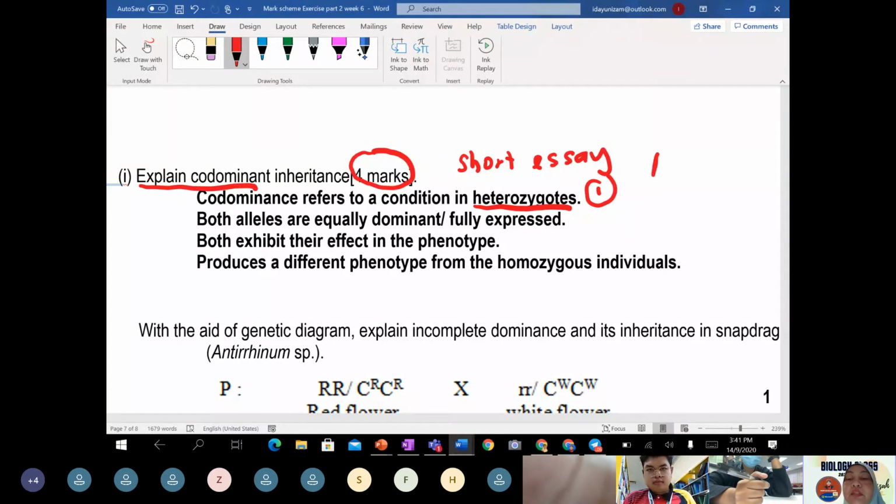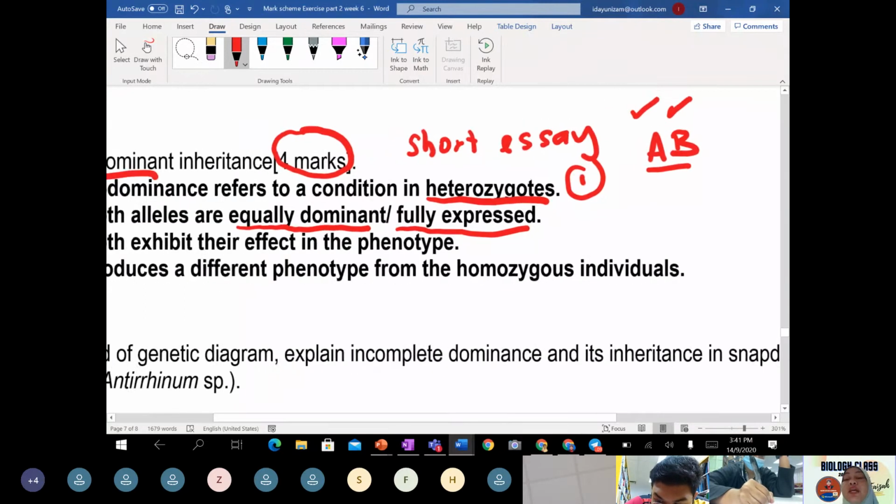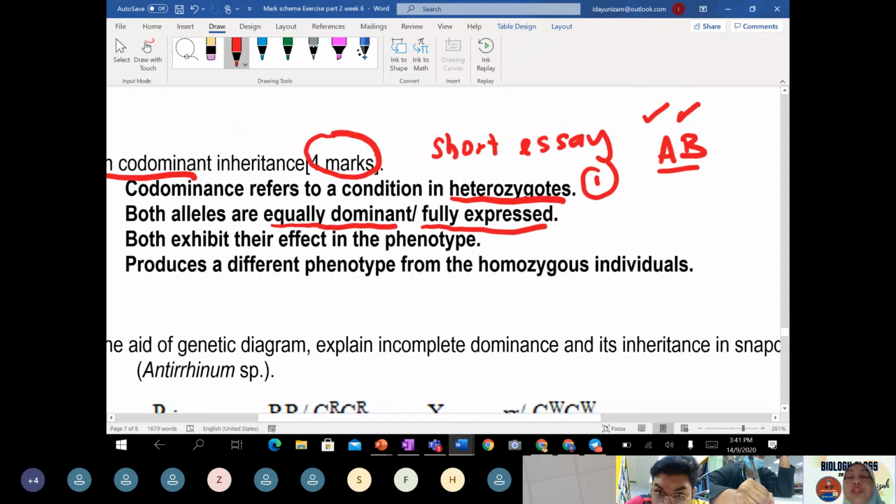Example like teacher mentioned just now, heterozygous A and B, different alleles, both alleles are equally dominant. Or you can mention both dominant alleles are able to fully express their phenotype. Meaning A able to express its phenotype, and B also able to express its phenotype. So that's why there is a phenotype of blood group which is AB.